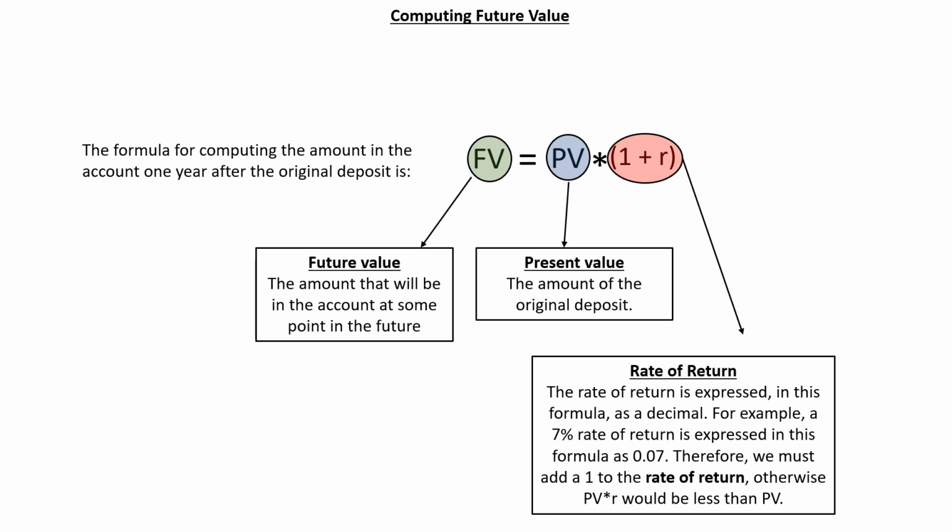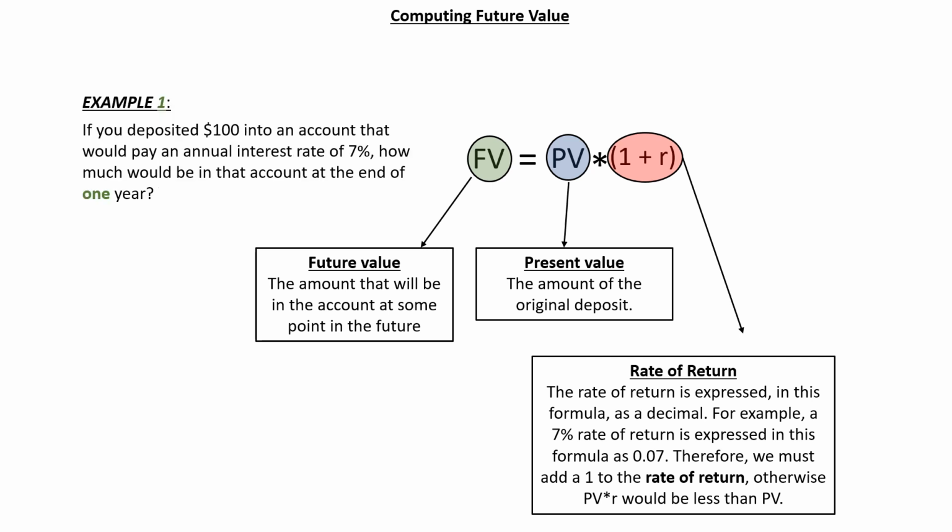The expression 1 plus R represents the rate of return, expressed as a decimal. For example, a 7% rate of return would be expressed as 0.07. Therefore, we must add 1 to the rate of return, otherwise PV times R would be less than the original present value. That would indicate that the amount in the account actually went down.